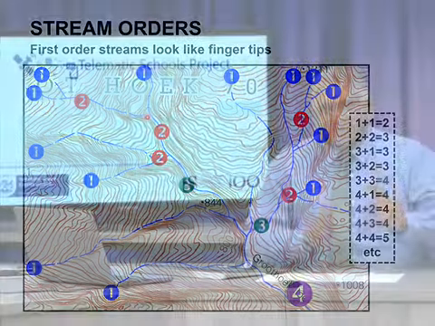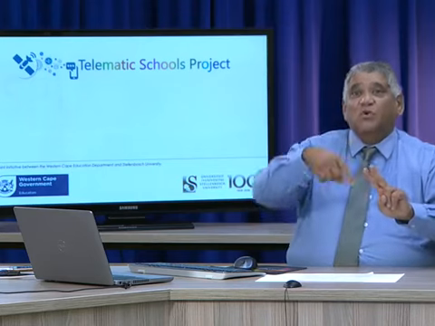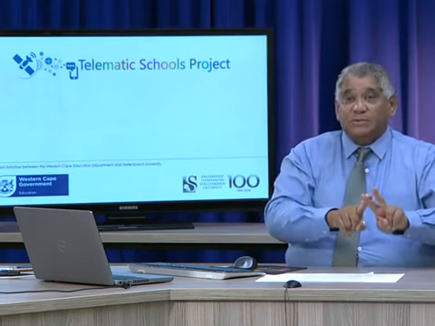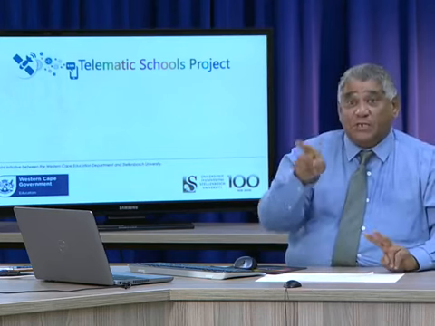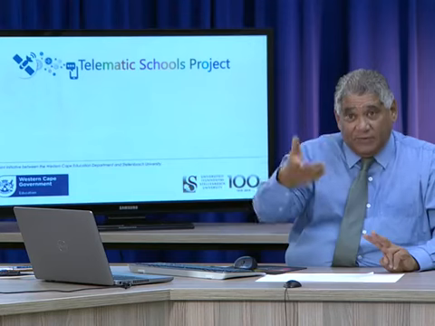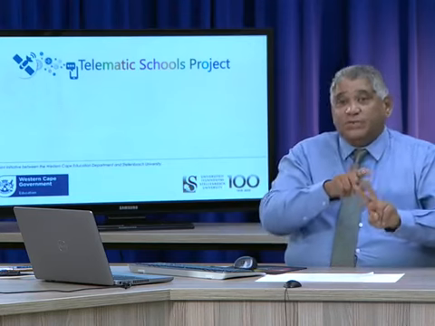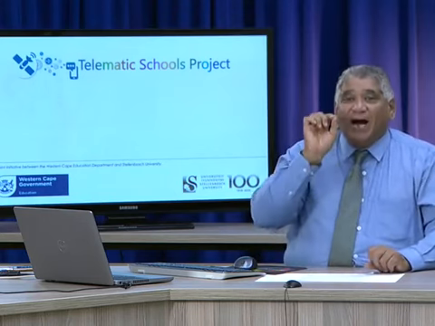This is the only rule that you must remember. When 2 streams of the same order join, then it goes up by 1. 2 first order streams will become a second order stream. 2 second order streams will become a third order stream, and so forth. But when 2 streams of different orders join, then it goes through as the higher one. The highest one is then accepted. So if you've got a second order and a first order stream, at the confluence of those streams, you will have a second order stream. When it's a third and a first, it will be a third. So the highest one, that's the one that it would be.